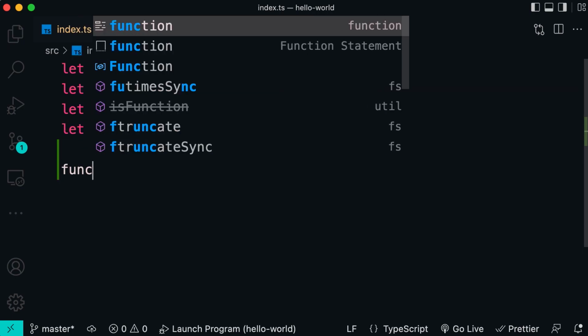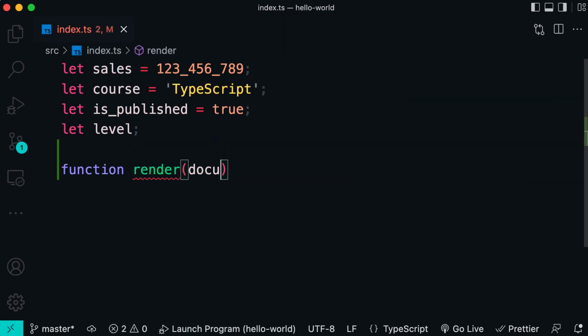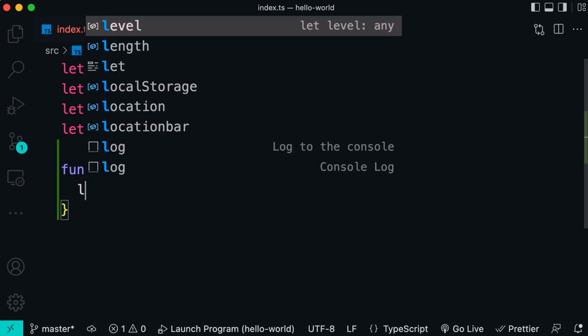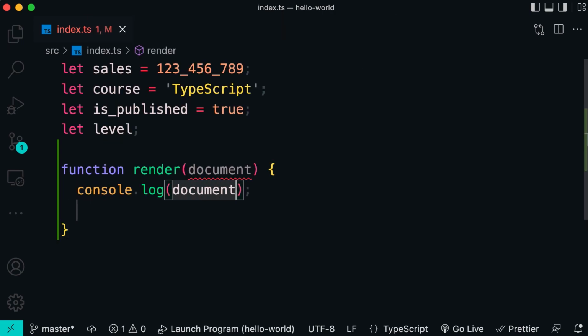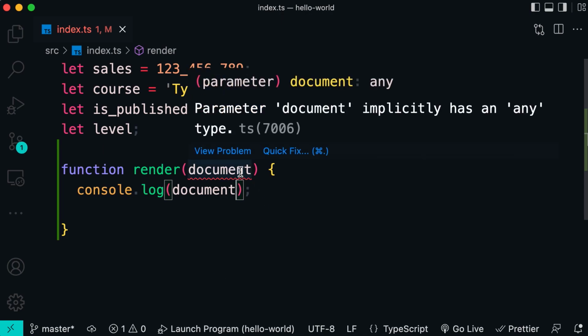Let's say we have a function called render that takes a document and simply renders it on the console. Now look, we have a compilation error, and the error is saying parameter document implicitly has an any type. Implicitly means we haven't explicitly or clearly set the type of this parameter. So the compiler is inferring or guessing the type of this parameter. And that's why we have this error.